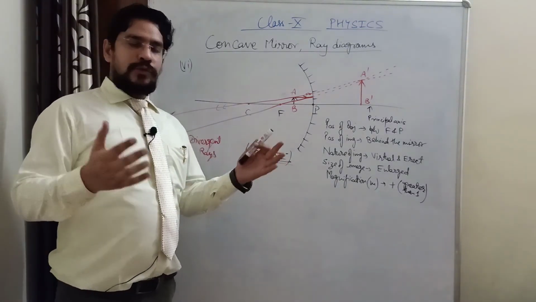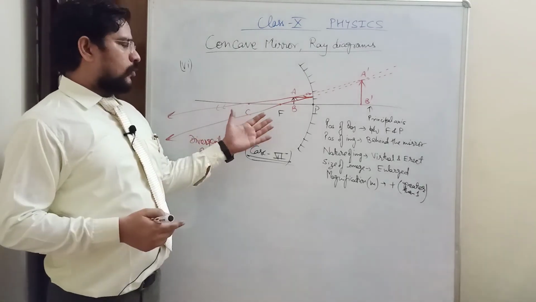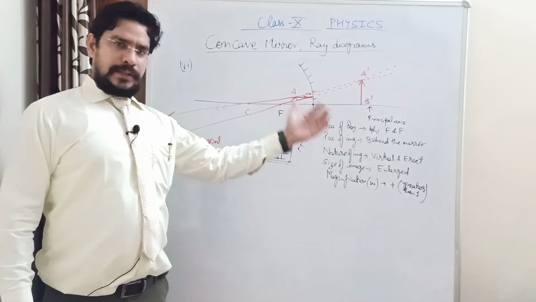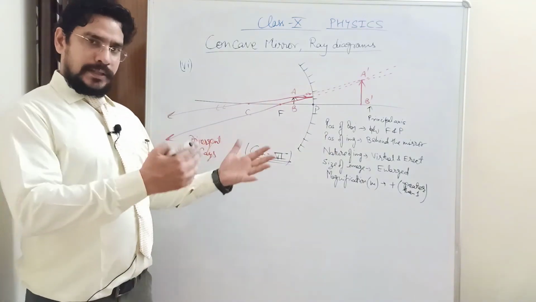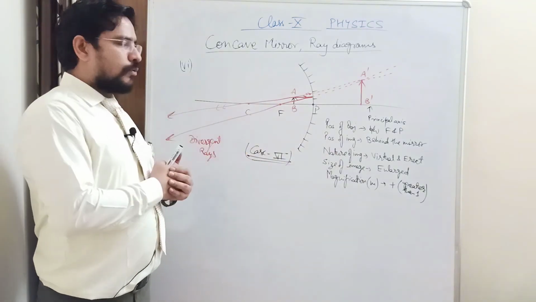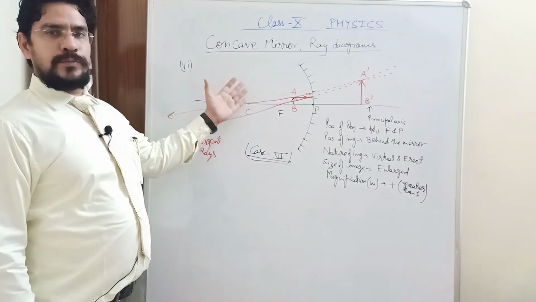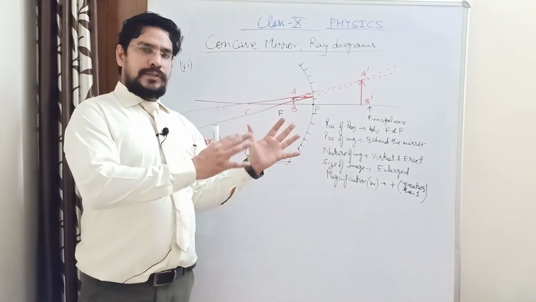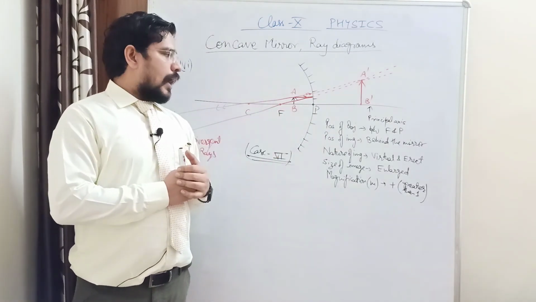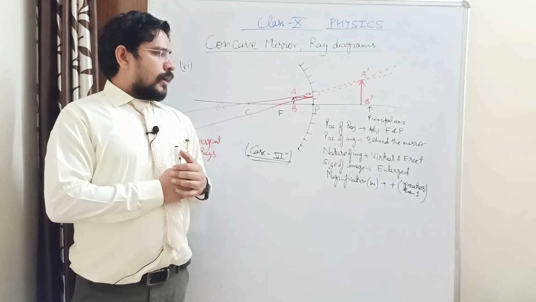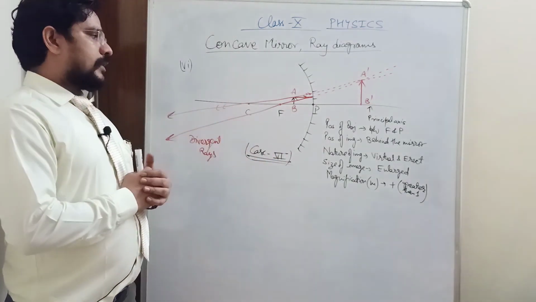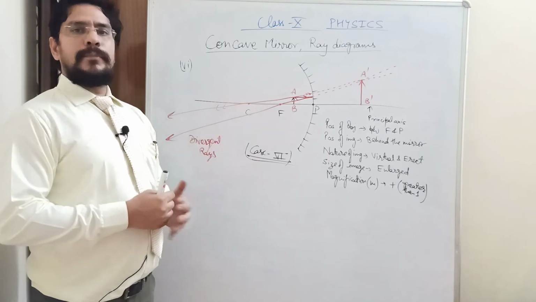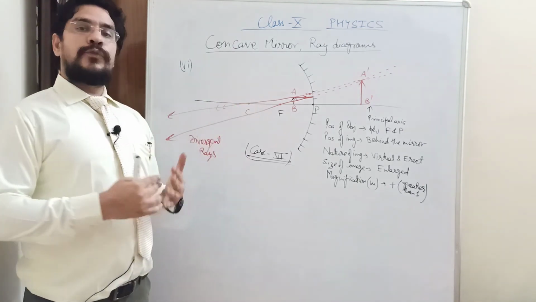So dear students, in tomorrow's lecture we are going to discuss all these 6 cases again for your revision and better understanding. I will make a table and write the position of object, position of image and these characteristics of image in tabular form, and if time allows, we will continue the same ray diagram discussion for the convex mirror.